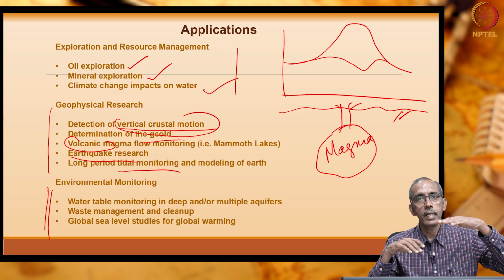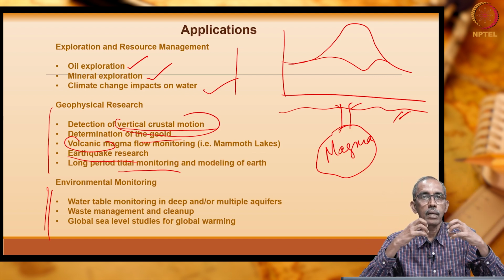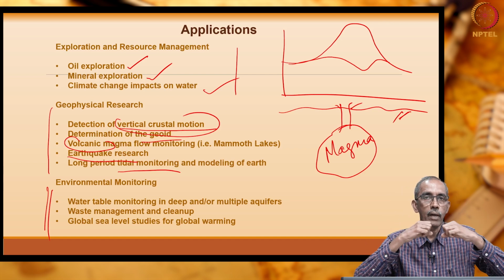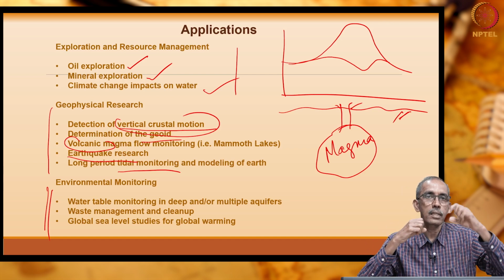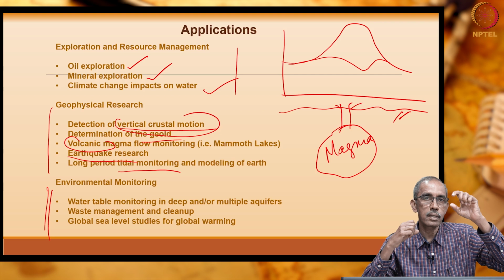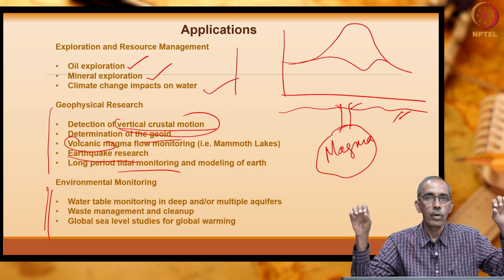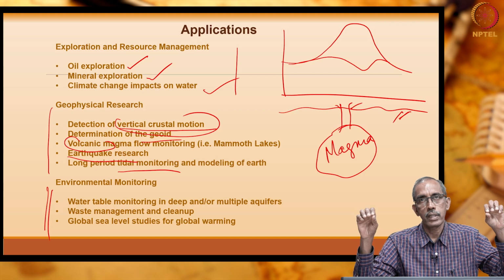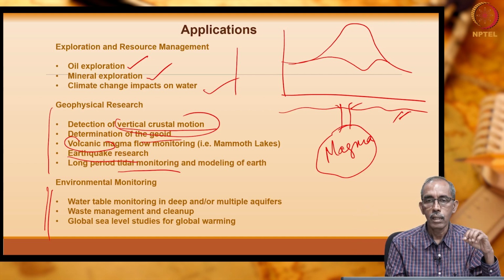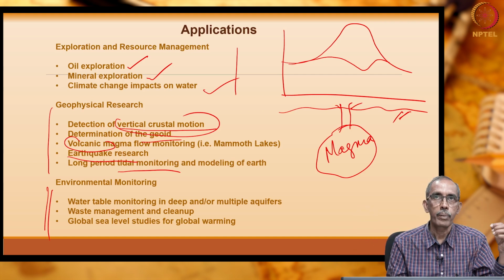As the sea level rises, gravitational pull or acceleration due to gravity will also increase, because every centimeter rise in sea level is an addition of mass over the water surface, isn't it? So, these are all the various applications of gravity methods.